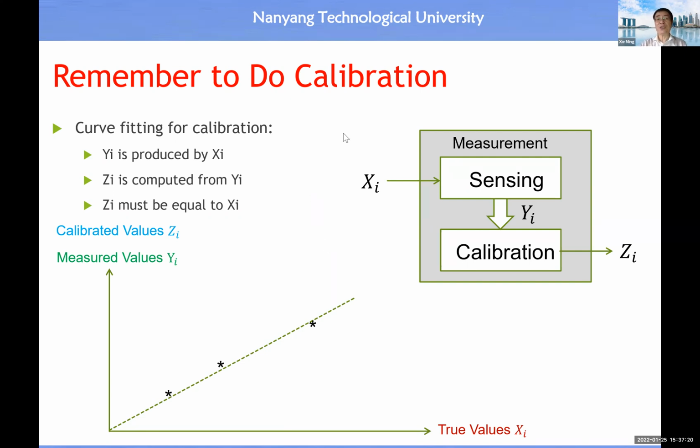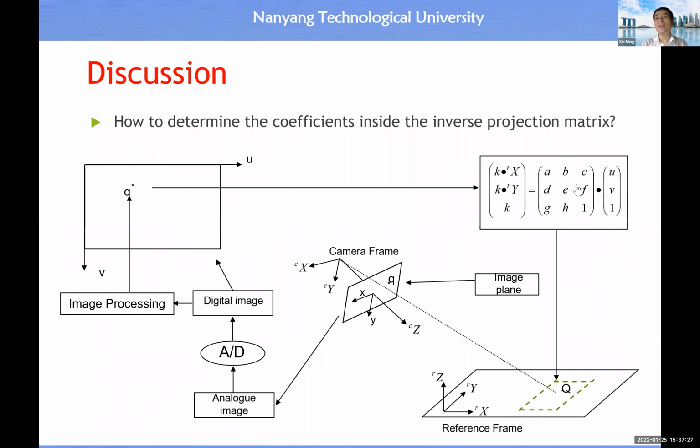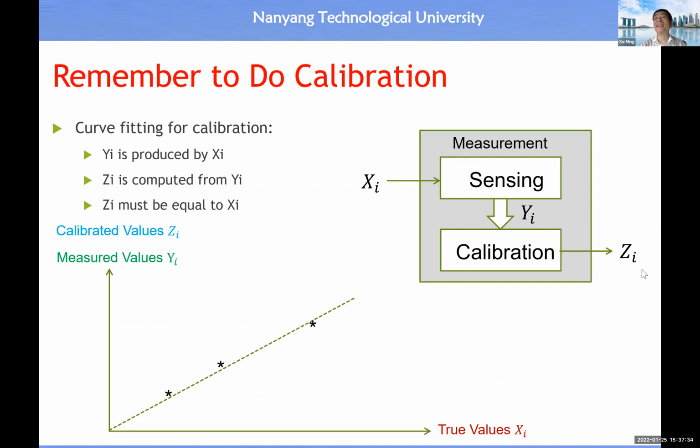That means you put any object here, you will know the UV. Once you know the UV, you just use the calibration equation to calculate the XY. Then the output here will be the calculated object coordinate. All right. So this is the object coordinate on the measurement. This is the index image coordinate output from the digital image. Then this is the calculated object coordinate from this measurement and sensing system.